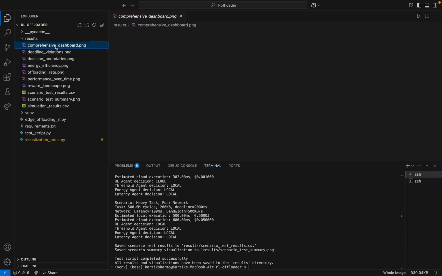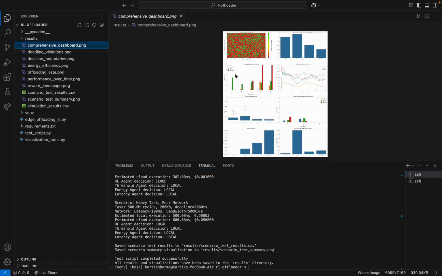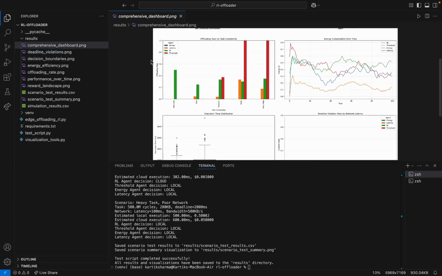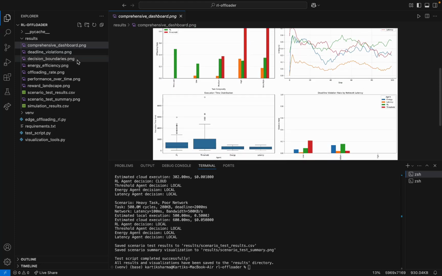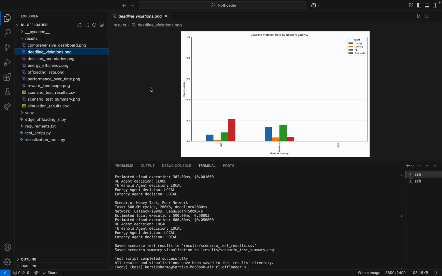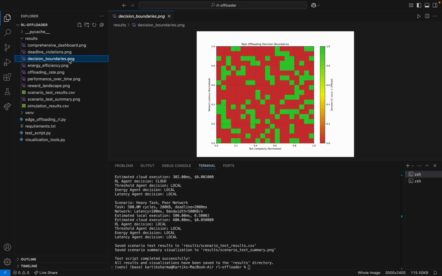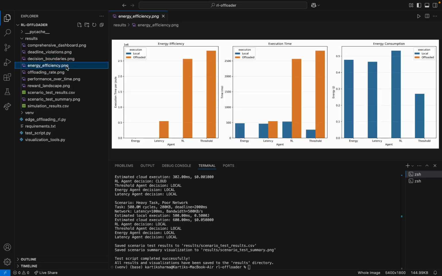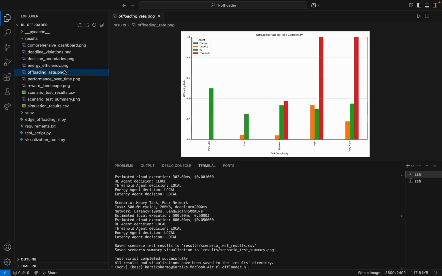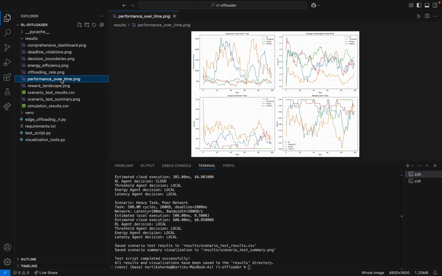In conclusion, our research has demonstrated that reinforcement learning provides a powerful approach to task offloading in edge computing environments. It outperforms traditional heuristics by adapting to changing conditions and balancing multiple objectives. Future directions for this work include extending to multi-device collaborative offloading, implementing partial offloading capabilities, exploring federated learning approaches for privacy preservation, and testing on real-world edge computing hardware.